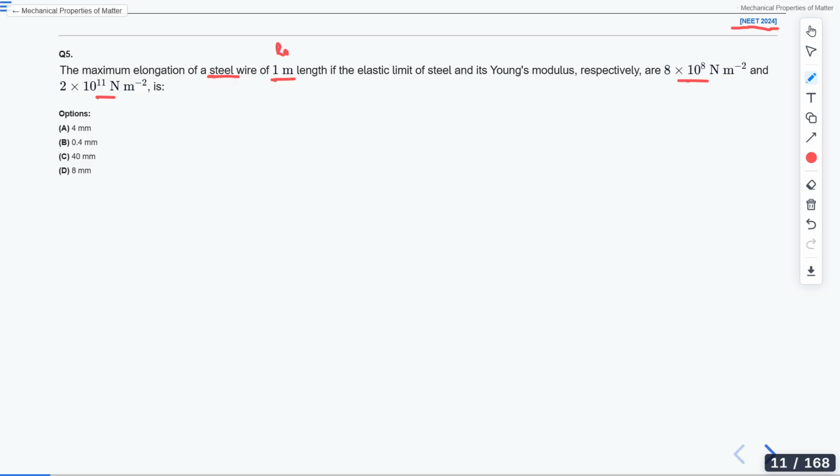Okay, fine. Let's move to the question. The question was to find the maximum elongation of a steel wire of 1 meter length, if the elastic limit of the steel and its Young's modulus are given. Can you do it? Option A, Sangavi, Indumati. Okay. Rest of the students, are you trying?